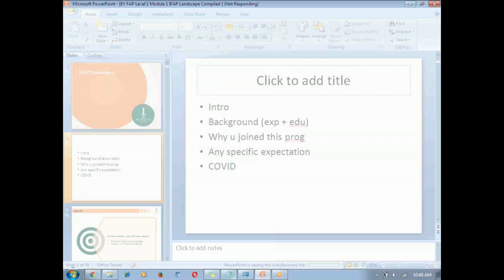Anything that you want to have as a specific expectation, spelled out clearly, so that I ensure the methodology, the plan or program can try and cover those expectations. I'm not talking about the basic expectation like I want the job or interviews. I think that's a base expectation which anyway should be taken care of.